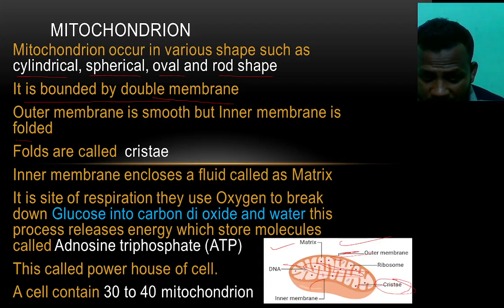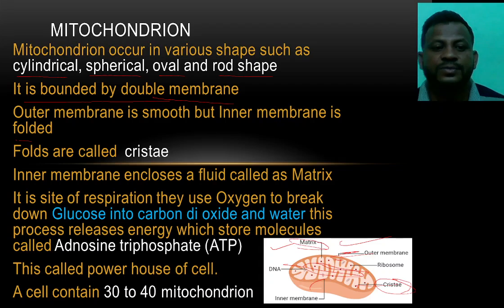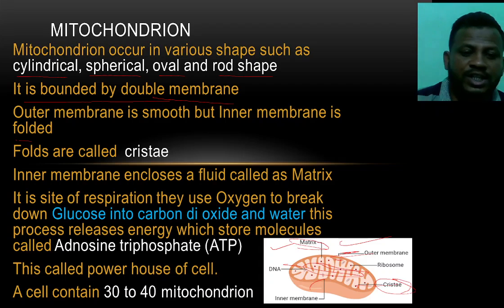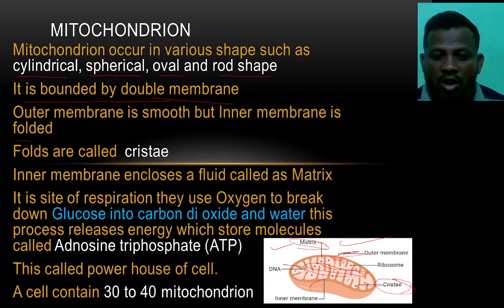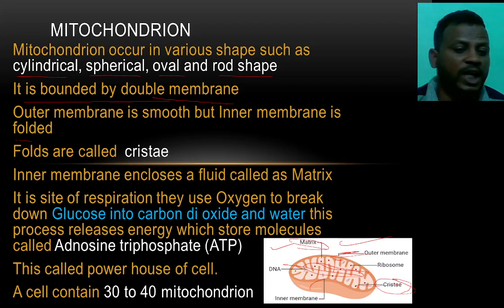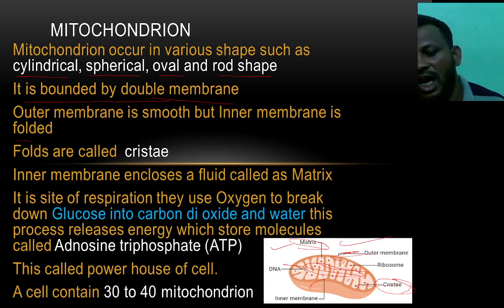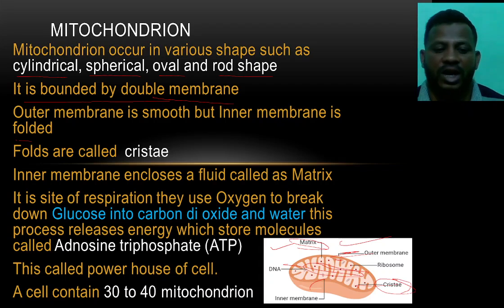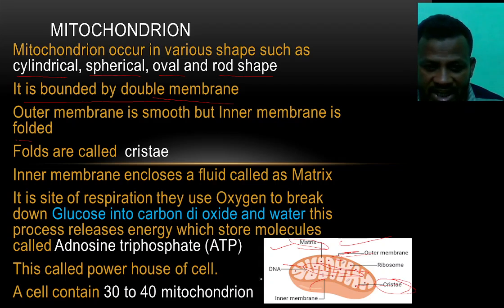It means the mitochondria contain the liquid known as the matrix, and it is the site of respiration, where oxygen is used to break down glucose into carbon dioxide and water. This process releases energy, which is stored in molecules called adenosine triphosphate, that is nothing but ATP.